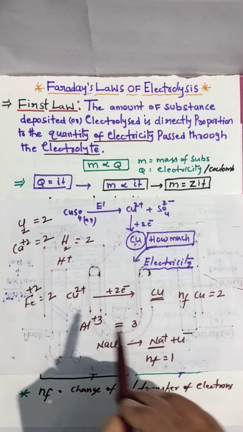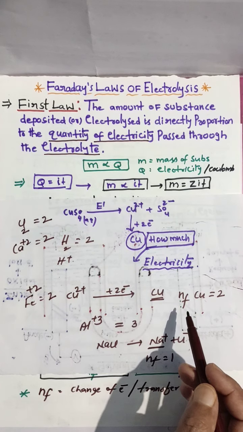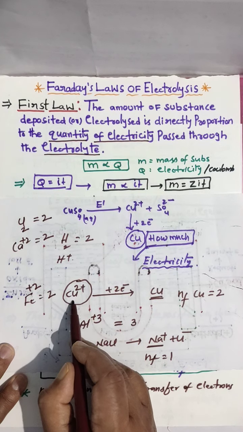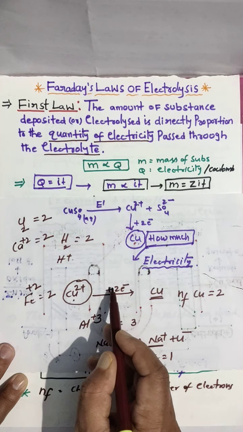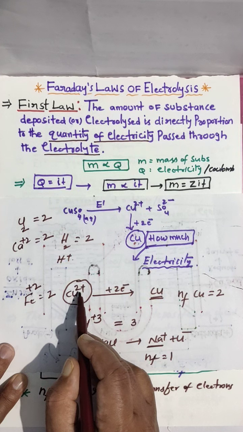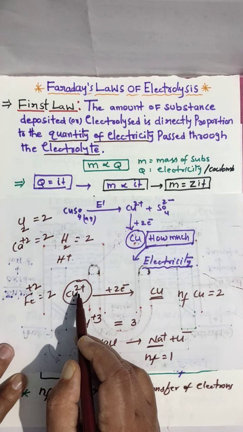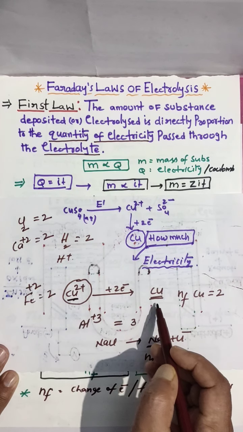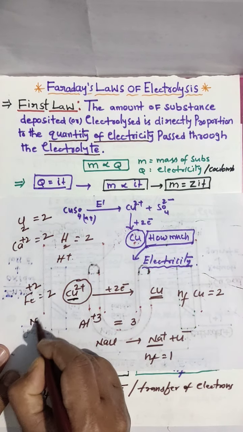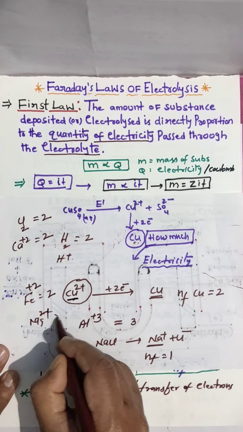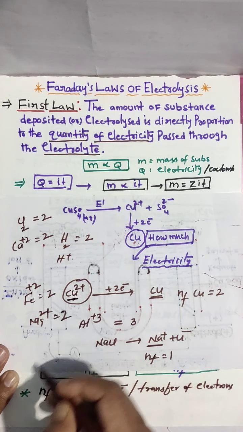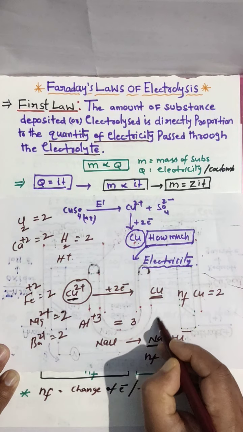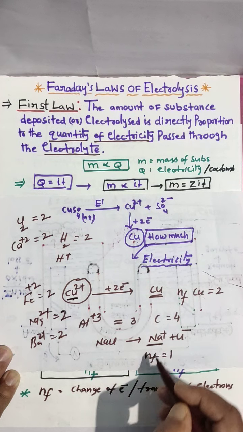So how many electrons are transferred to discharge this charged particle? This is already a charged particle, Na+. To discharge it we have to add electrons. That is what we call discharge potential, which I explained in the last video. So how many electrons are required to discharge? That is the n factor. For example, magnesium 2+, n factor 2. Clear? Barium 2+, n factor 2. Carbon, n factor 4, like that.